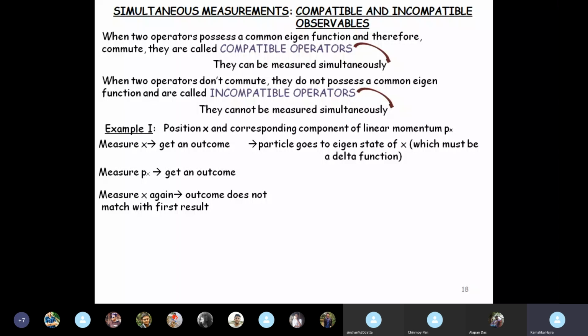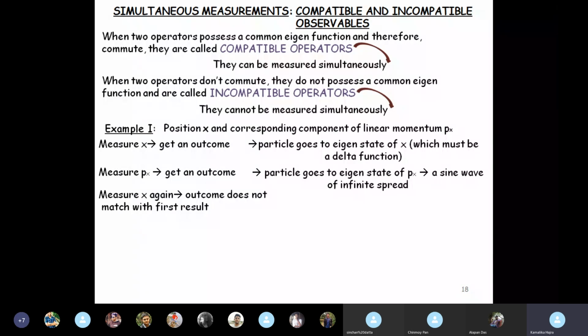Now, next, when you are measuring px, the particle is now sent through an eigenstate of px, but the eigenstate of px is a sine wave. And you know that a sine wave has infinite spread. So the moment you get a value of the momentum, which means you are getting a particular value of the wavelength, and the moment you are getting a particular value of the wavelength, it means there is a well-defined wave, a sine wave, and a sine wave extends from minus infinity to plus infinity. So what happens? The value of x becomes completely undetermined.